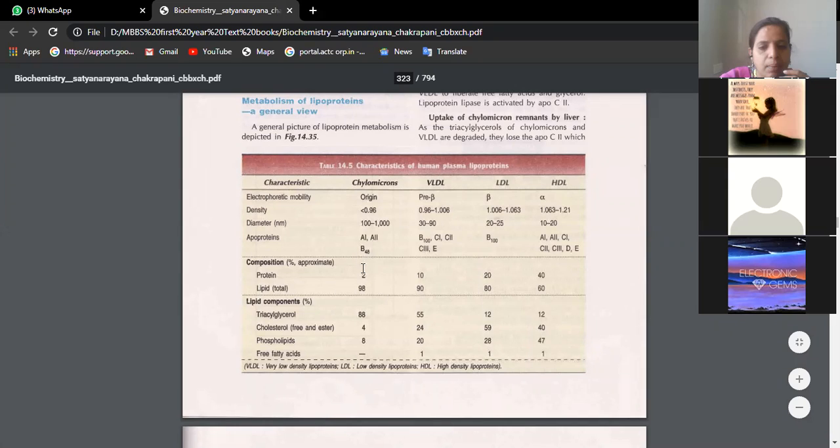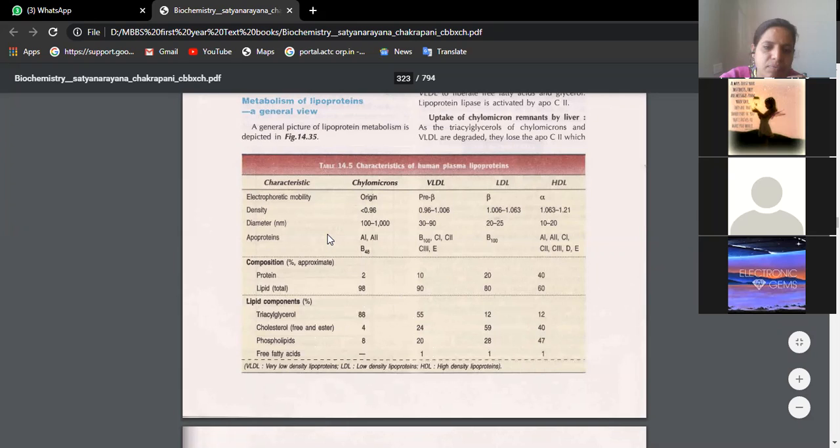When you consider chylomicron, it has only 2% protein. So which is better here? HDL is better. Yes, very good. When you talk about the lipid component, just now you have seen the structure of lipoprotein: triacylglycerol, free cholesterol and ester, phospholipids and free fatty acids. How much of each is there is given here. So this table is very important to know the composition.